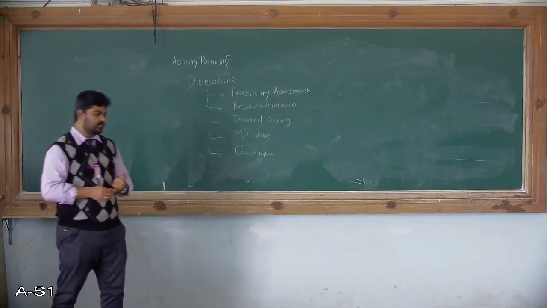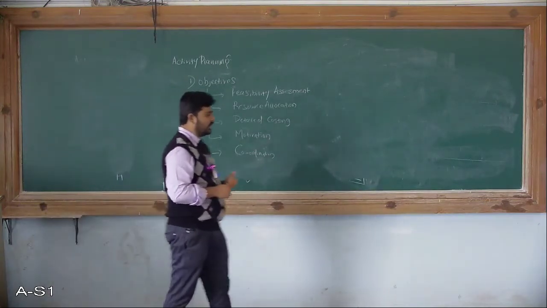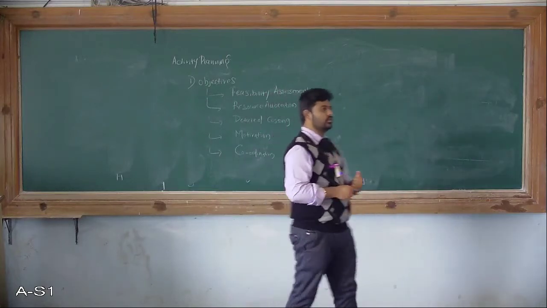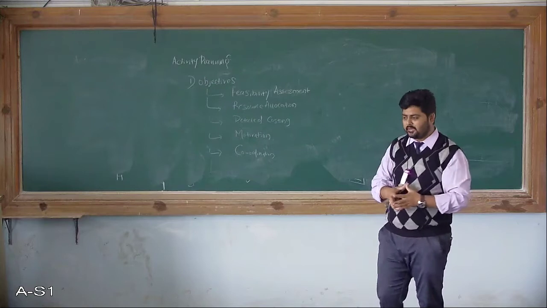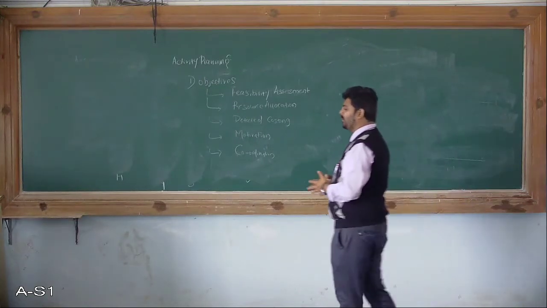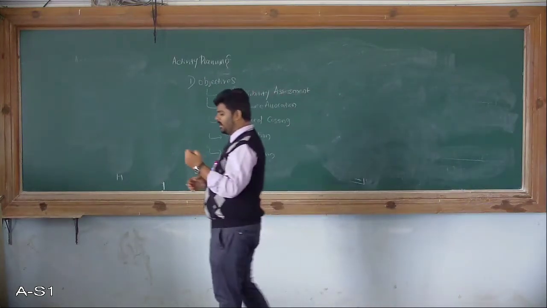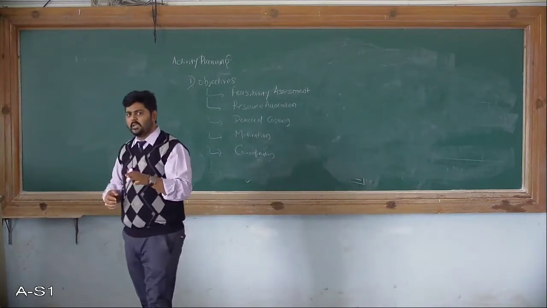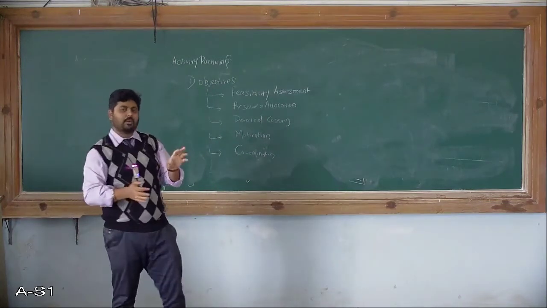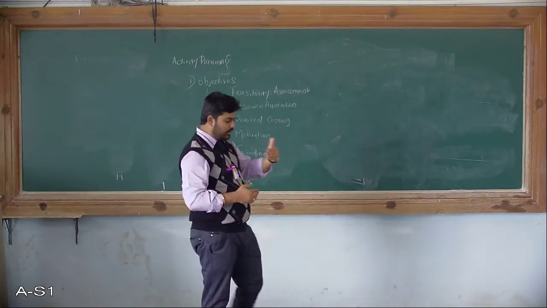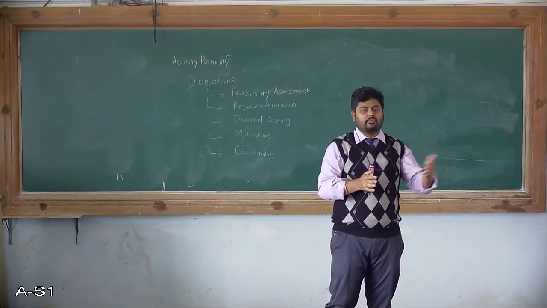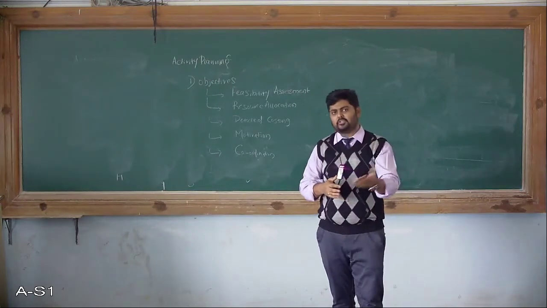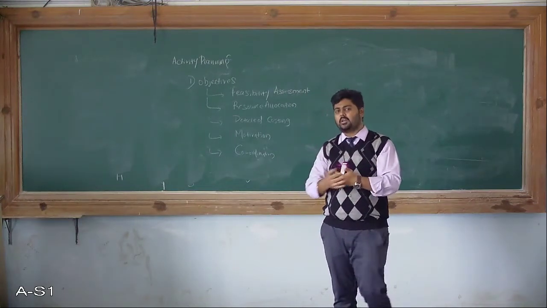Then comes the other model, the incremental model. Whenever it is required, you release the project increment by increment. Increment by increment means what? Whenever the project is getting released, the customer requirement covers only that particular phase. So whenever you release the project, only some part of the project will be revealed to the market, or published to the customer, so that the customer starts using it.